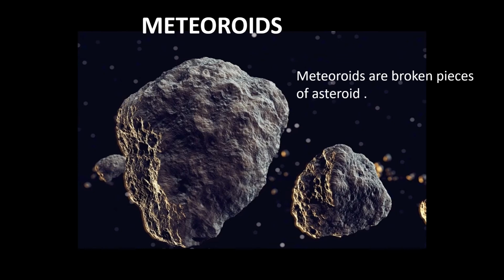The fifth member of the solar system is the meteoroids. Meteoroids are broken pieces of asteroids.